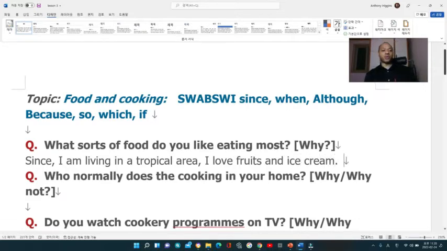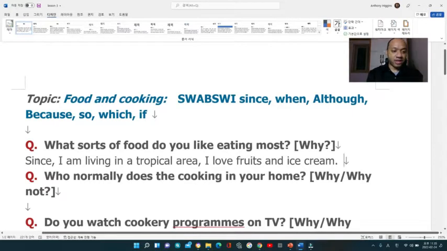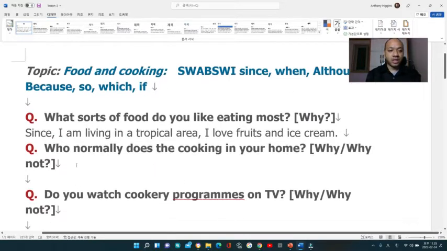As you know here, I use since, and these are actually conditional. So I say, since I am living in a tropical area, I love fruits and ice cream. Simply, I would just answer it like this. And believe me, when you use these words, it really allows you to get a better grade than usual. So make sure you use these words and make your sentence sound kind of different.